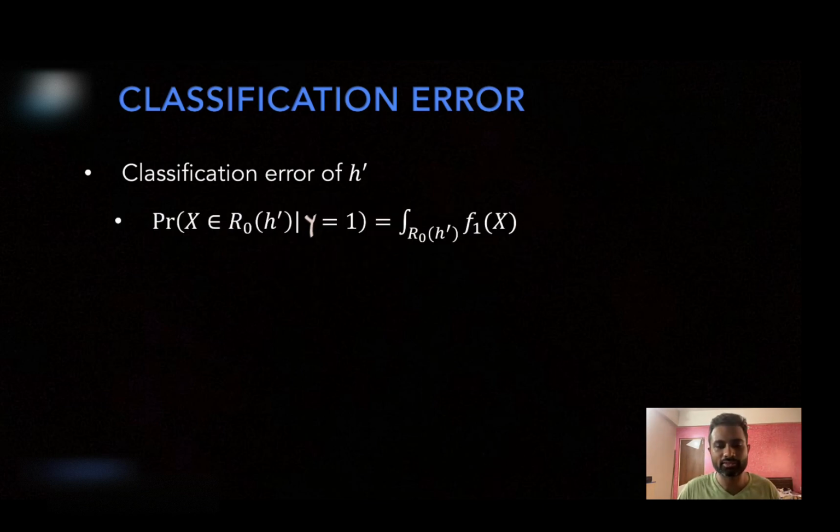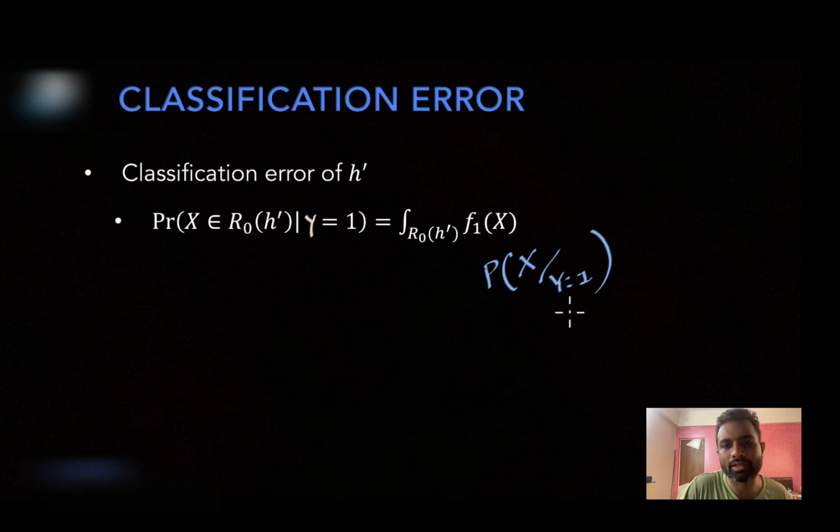So that's what it is. This orange term becomes integration over R0, the class conditional probability. This is the probability that x belonging to R0 given y equal to 1. That is just integration over R0 class conditional probability, right? And please remember, what was the class conditional probability? It was the probability of x occurring given the class label is 1. Now we are considering all possible feature vectors in R0, so you are integrating it over R0, right?